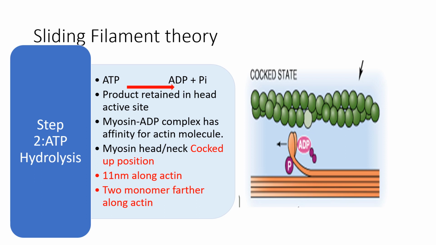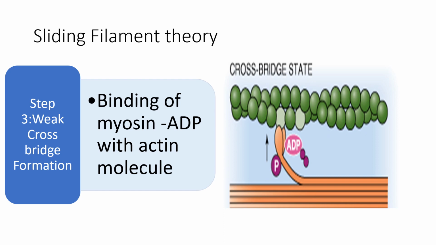So this complex, that is the ADP myosin complex, has a high affinity for the actin molecule, and there will be cocking of the myosin head or neck, as you can say, resulting in movement of the head 11 nanometers along the actin filament, and you can see it has moved 2 steps or 2 monomers farther along the actin. The next step is formation of a weak cross bridge because of binding of the myosin ADP complex with the actin molecule, and you can see it is just 2 monomers away.